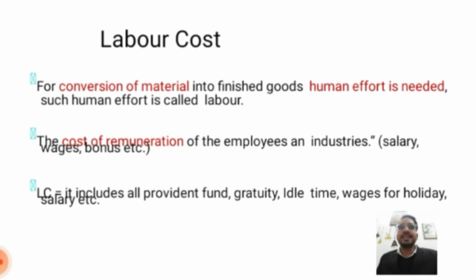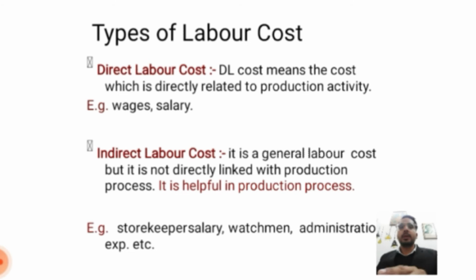Labor cost: for converting material into finished goods, human effort is needed. Such human effort is called labor. Labor cost is the cost of remuneration of employees in industry, like salary, wages, bonus, etc. Labor cost includes provident fund, gratuity, idle time, wages of holidays and salary. Types of labor: direct labor cost and indirect labor cost.